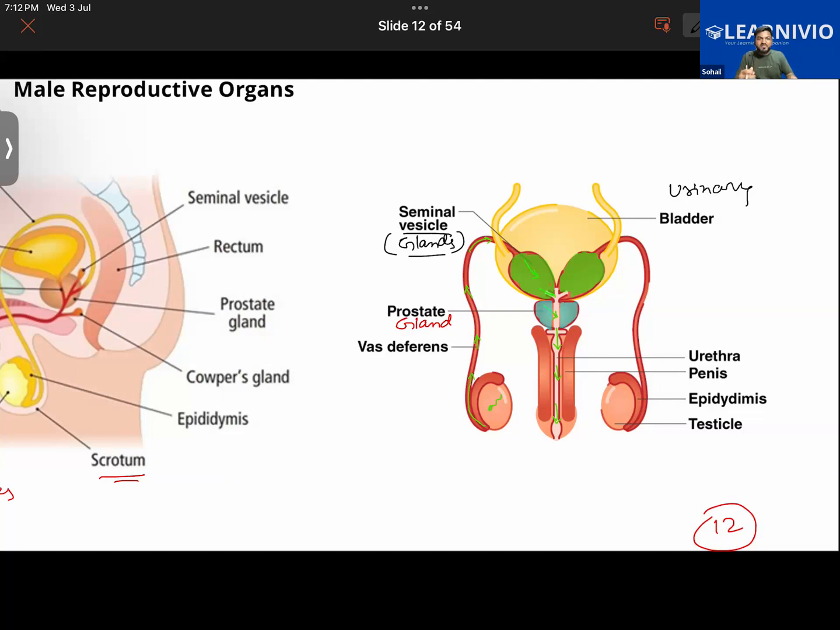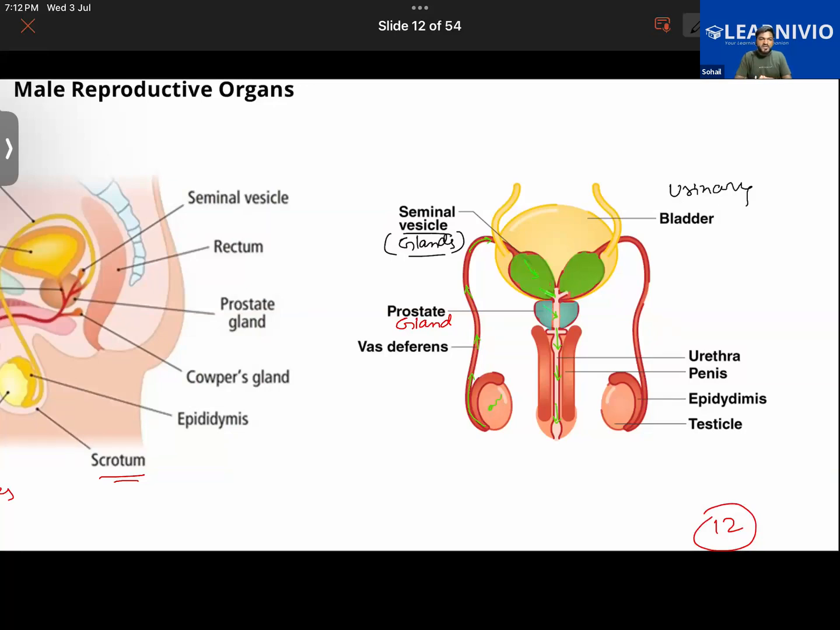So seminal vesicles will produce a fluid that will be high in a different type of nutrients, with a high content of fructose. Fructose is a type of sugar which will give nourishment to the sperm. It will contain some proteins also, and it will contain mucus also, right?